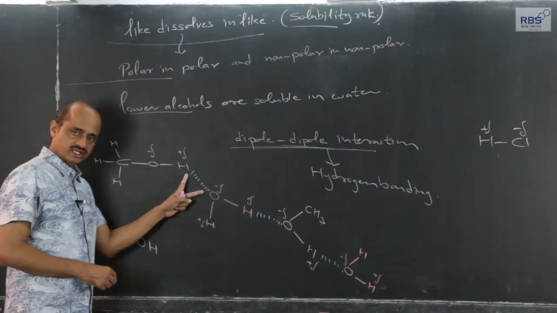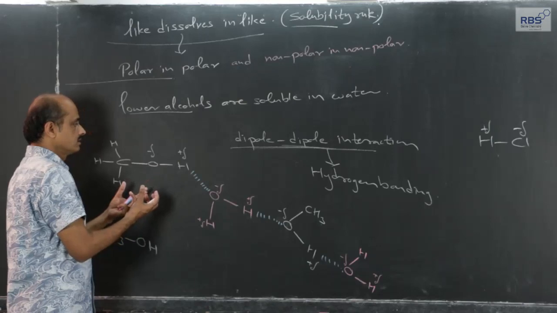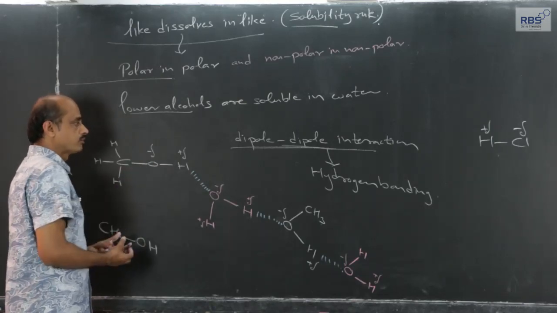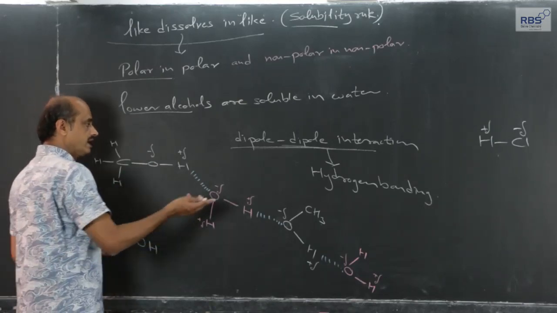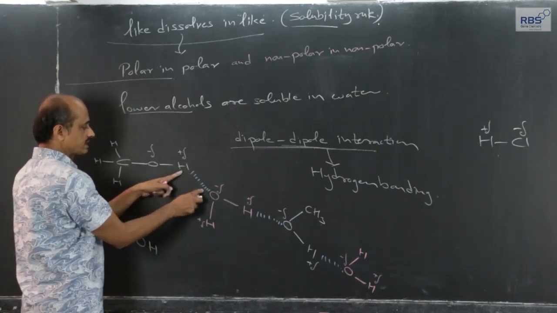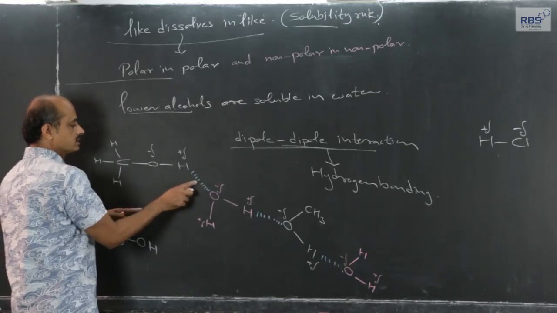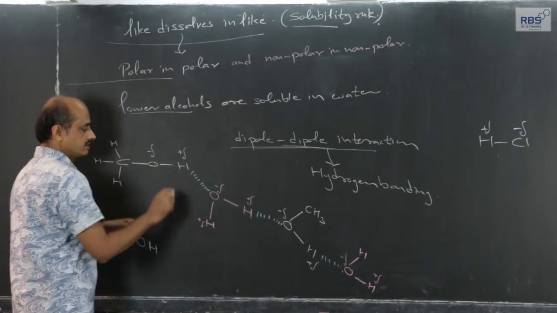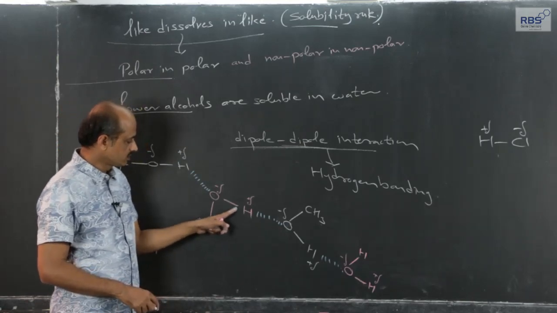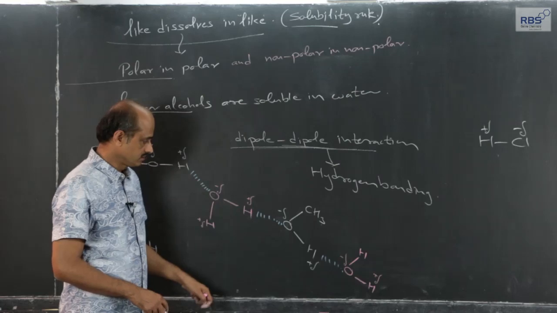It is electrostatic force of attraction, it is not a chemical bond, but this is more effective dipole-dipole interaction, and therefore, it is called as hydrogen bonding through hydrogen. The dipole-dipole interaction through hydrogen, hydrogen on one side is covalently bonded and on other side it is electrostatically attracted.